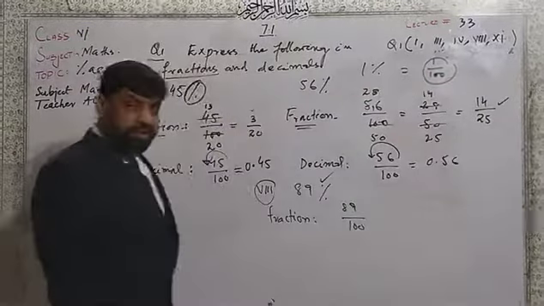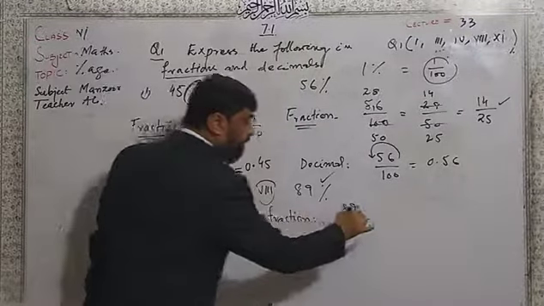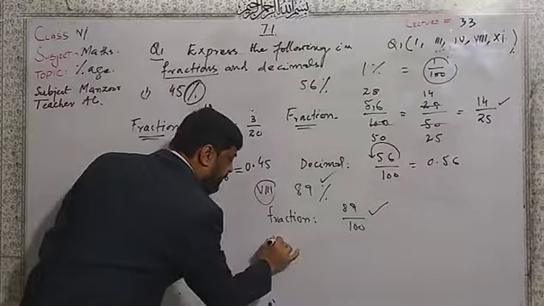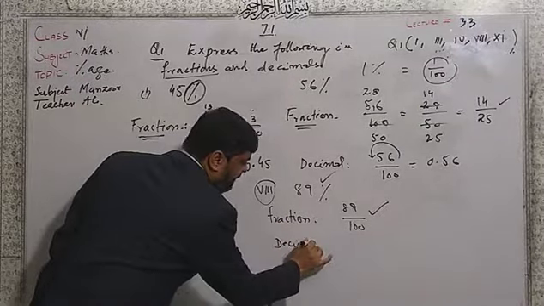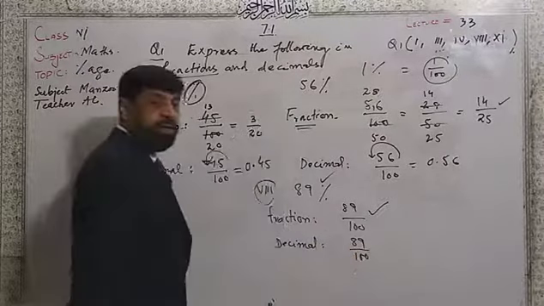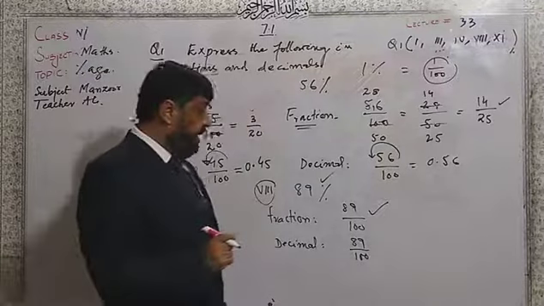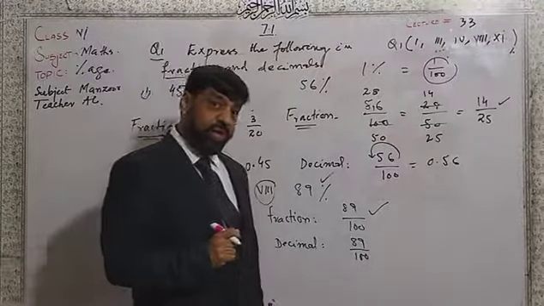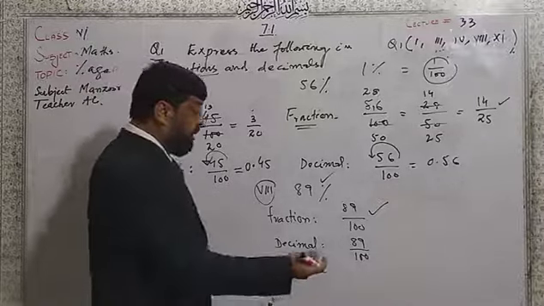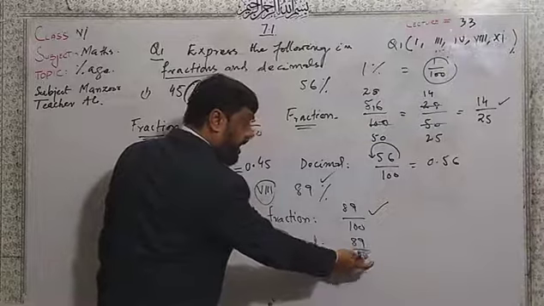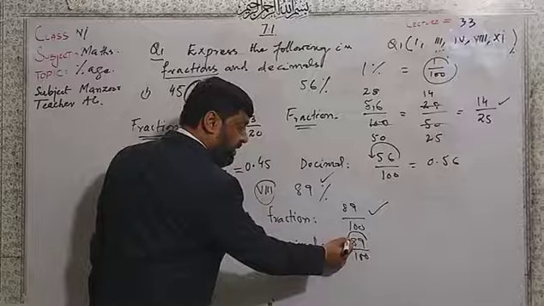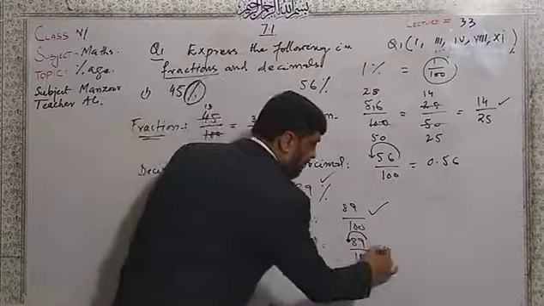Here 89, no further cancellation. Then we write the decimal form. The same figure I will select, like 89 over 100. Now, this is a very important point to note: we have 100 in the denominator. I will count the number of zeros in the denominator and I will move the point after two digits, 8 and 9, and here I will get 0.89.